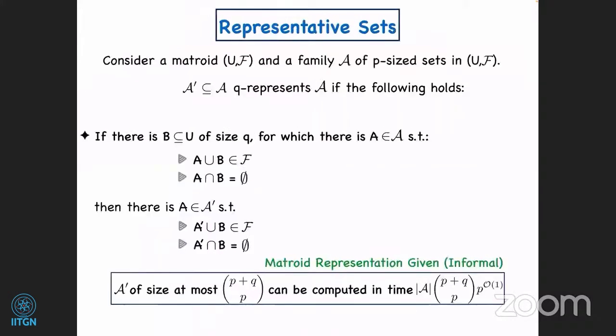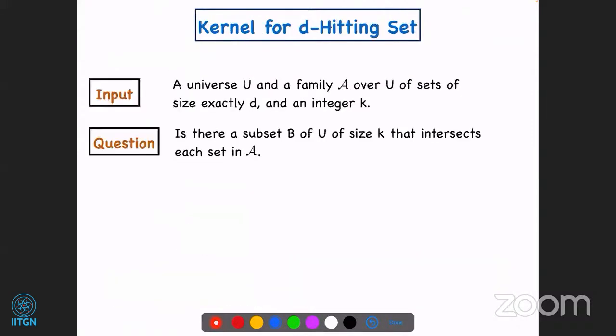Given a matroid representation, we can compute such an A prime of size at most p plus q choose q, in time roughly bounded by size of A times p plus q choose p times p to the order 1. Okay, so now let's use the kinds of definitions we saw till now to obtain a polynomial kernel for the d-Hitting Set problem.